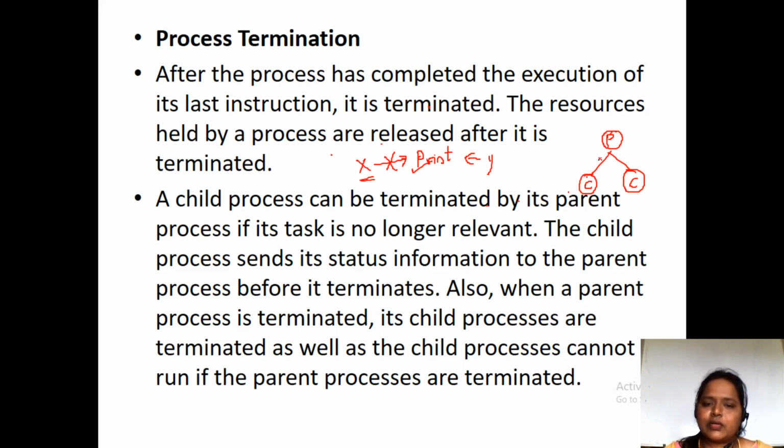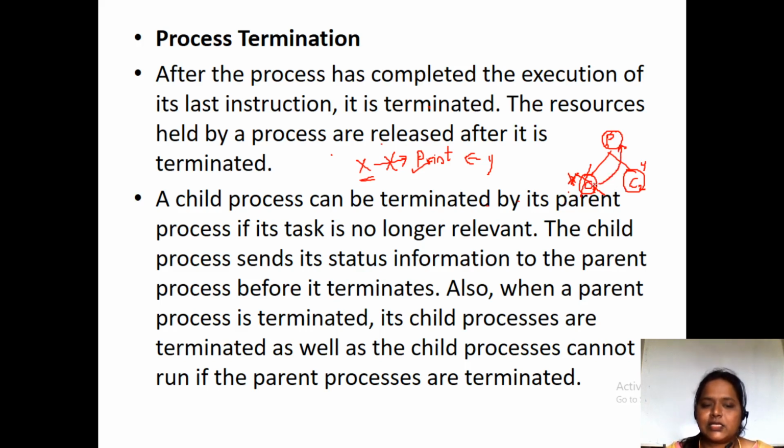If an X task has been given to child process 1 and a Y task has been given to child process 2, and the X task has been completed, the parent process can terminate the child process. The child process sends its information to the parent process before its termination. This information is written back to the parent process before termination.